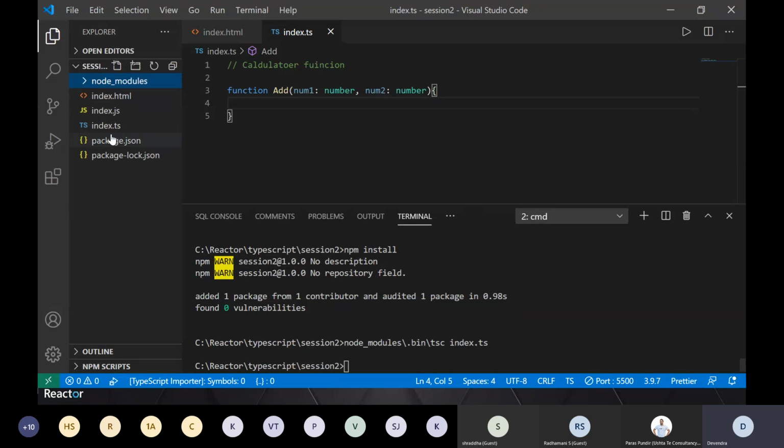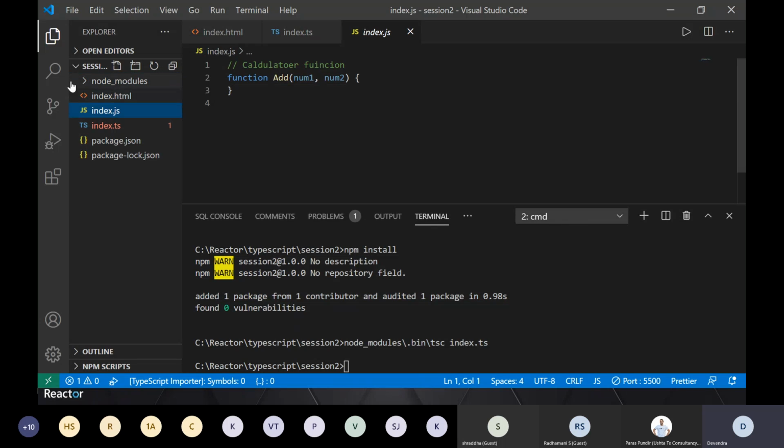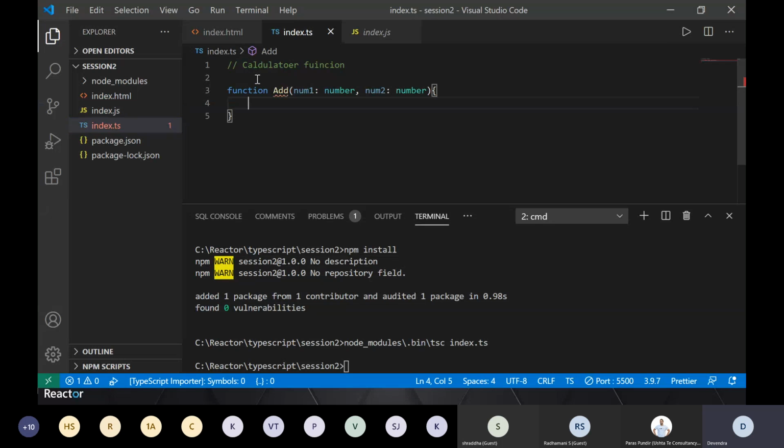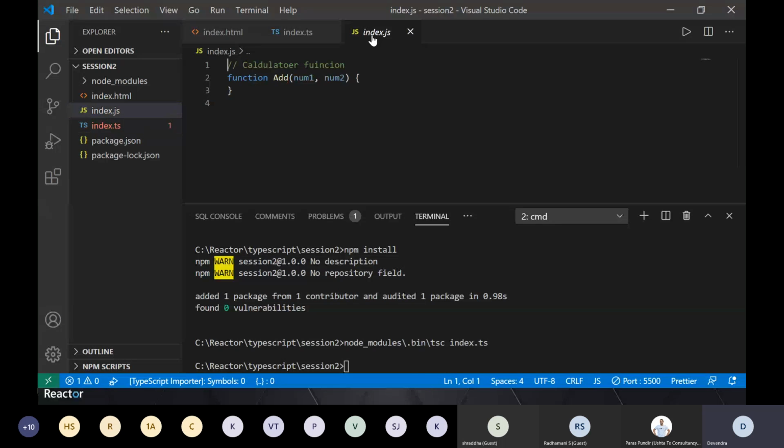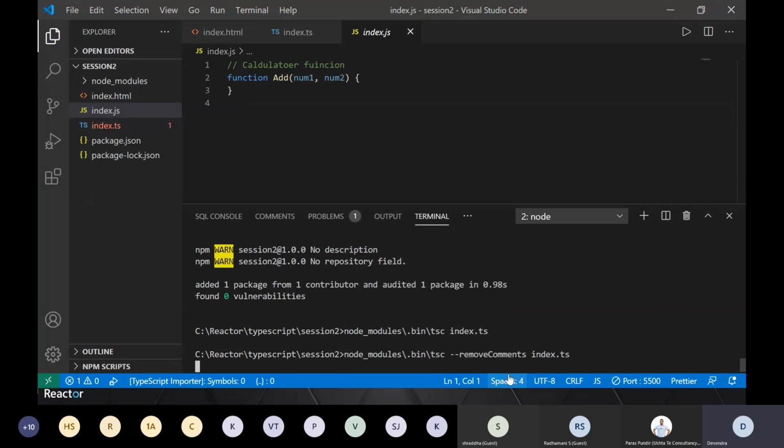You will see that the JS file is generated, the corresponding JS file, and so on, right? Now there are a lot of functions, right? So now you will see if you have generated a big TS file which has got a lot of comments and all those stuff, you want to remove it. How will you do it? When you compile it, that time you can tell it that I don't want the comments which are there in my TS file, right? So probably these days it is recommended to keep your JS files as lightweight as possible, and every byte counts, right? So you will say remove comments and compile it like this, right? So you will do this thing.